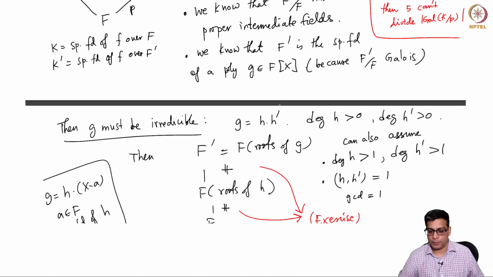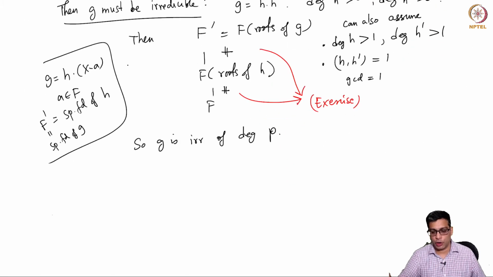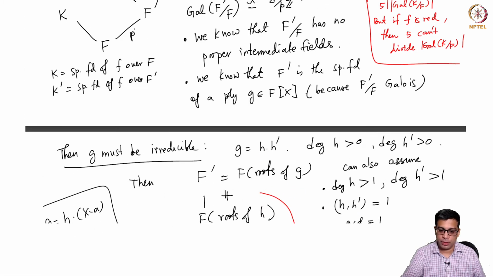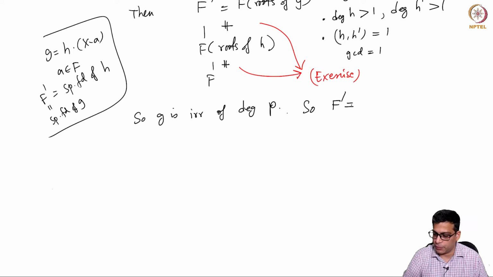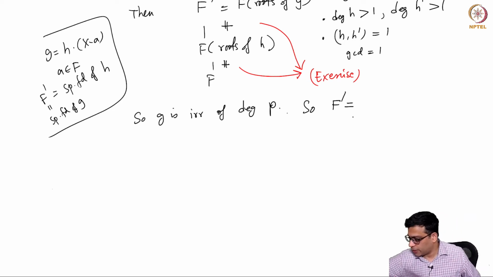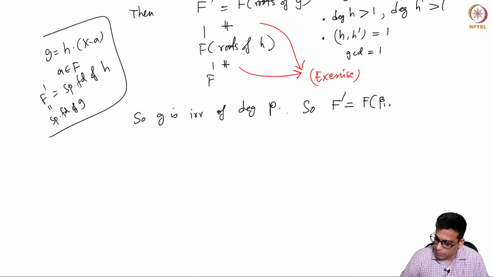Of course, it has to be p because you take any root, its irreducible polynomial is g and the degree of the extension is p. So this tells me that F prime is F adjoined some beta 1 through beta p, right?